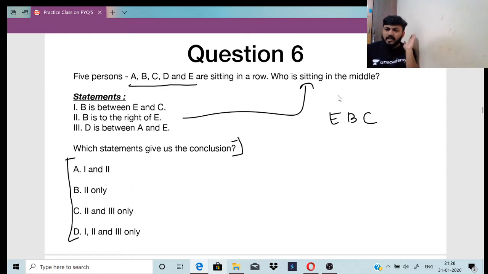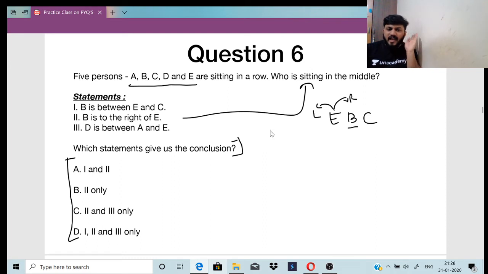E का right में B है, right? So this is E, this is his left, this is his right. So B is correct. So EBC हो गया.